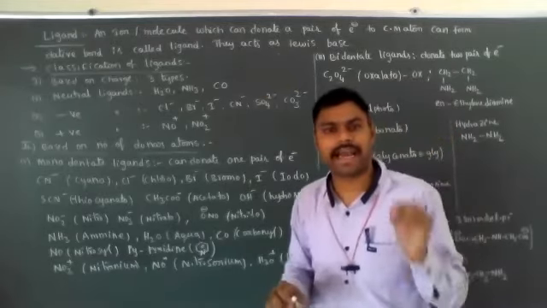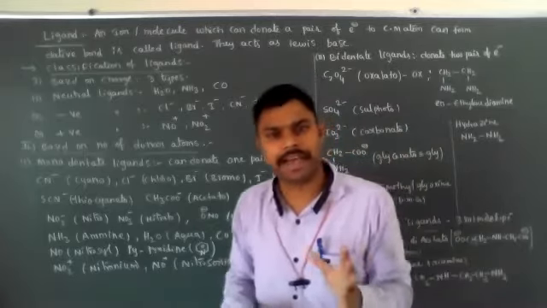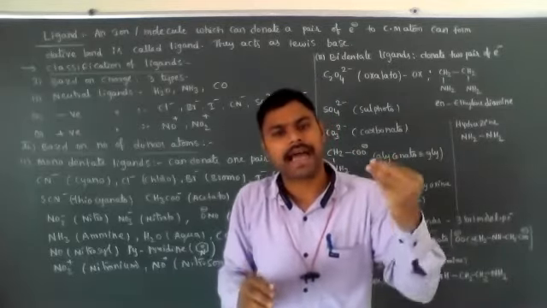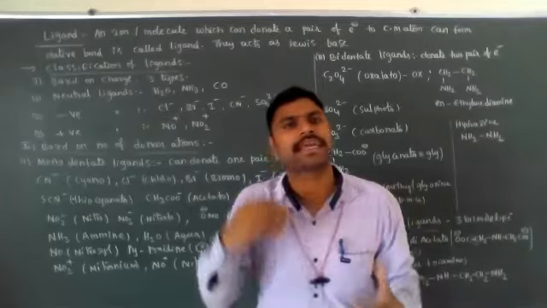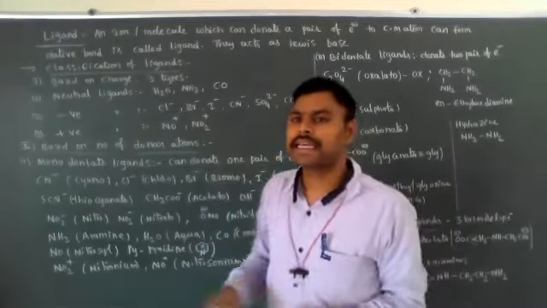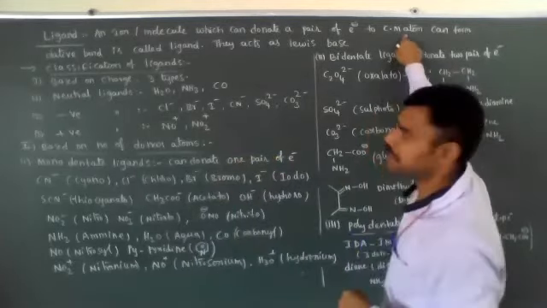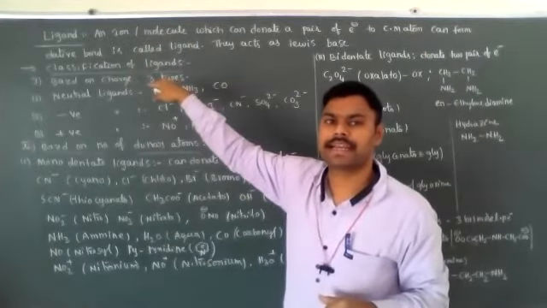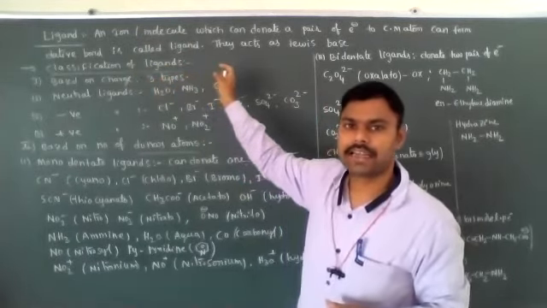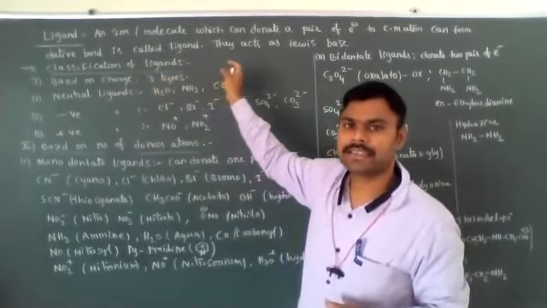So what is the main property of a ligand? A ligand is an atom, molecule or ion that can donate a pair of electrons to the central metal atom or central metal ion, and it forms a dative bond with the central metal atom. So ligands are also called Lewis bases; they act as Lewis bases. Is it clear?